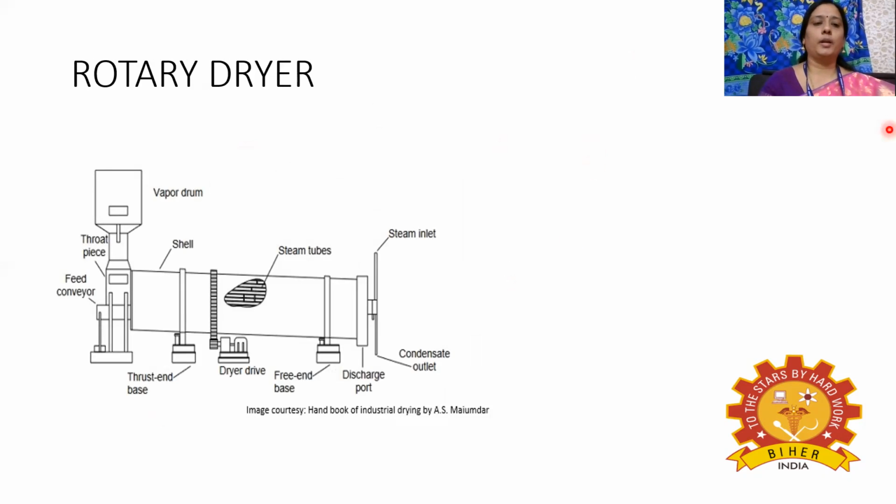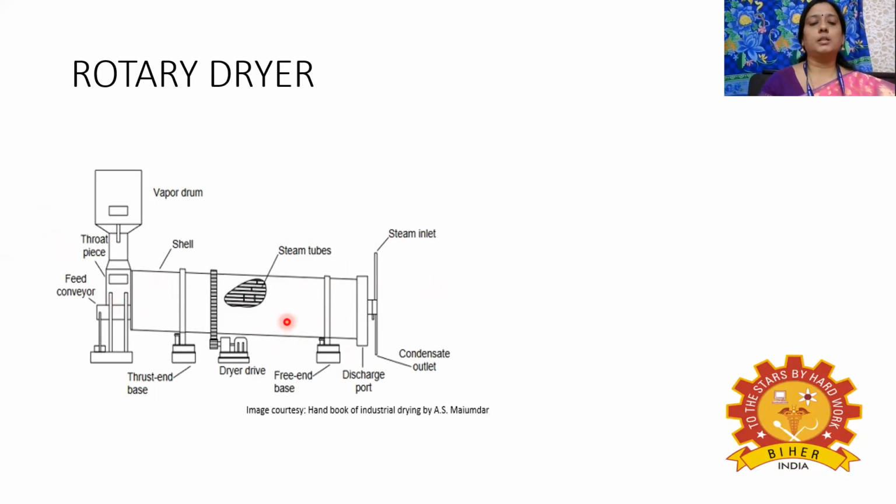Next, coming to the rotary dryer. The construction of the rotary dryer is that it has a rotating cylindrical shell, and on one side the feed will be fed into a hopper, and it will be moved through the cylindrical shell, and the hot gas will be passing at the other end.